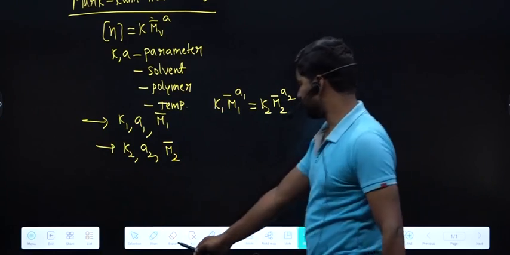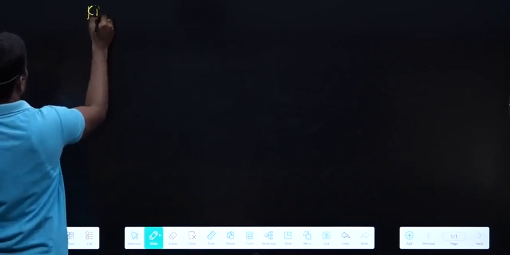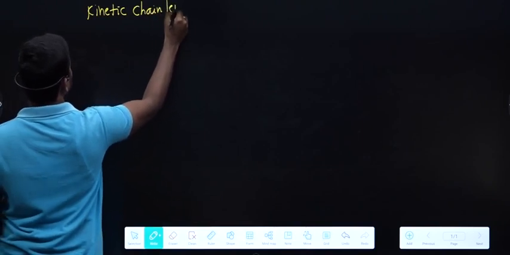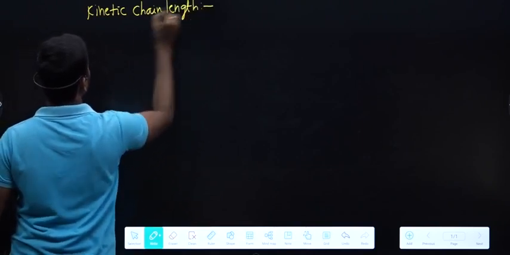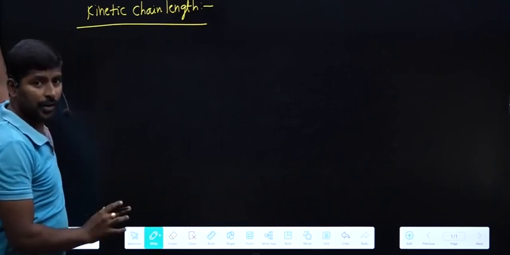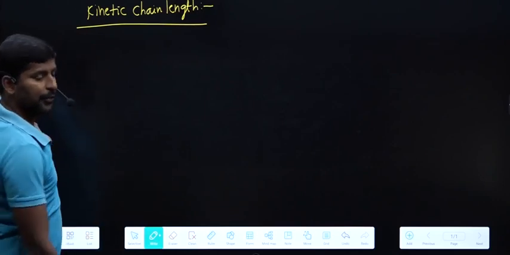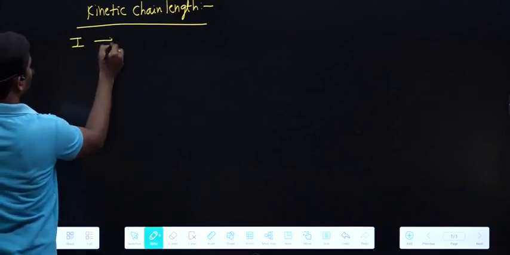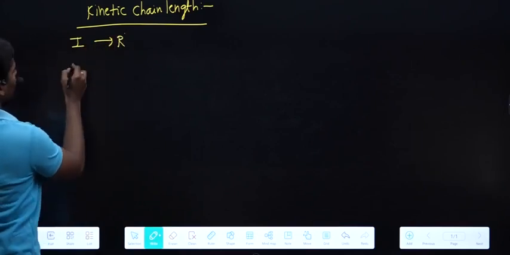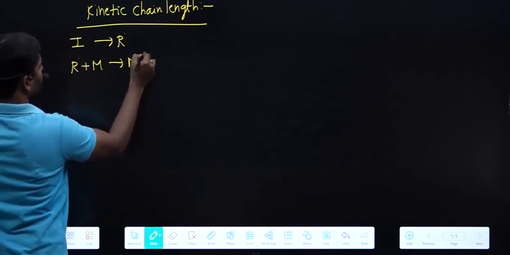Next, another one: kinetic chain length. For example, if the polymerization process is following a free radical mechanism. In the first step some free radical is produced. This is called the chain initiation step. In the next step monomers are attached like this, and we get M1R.